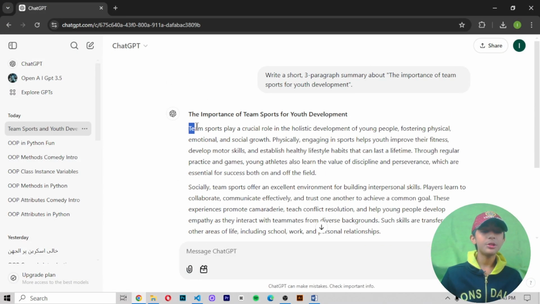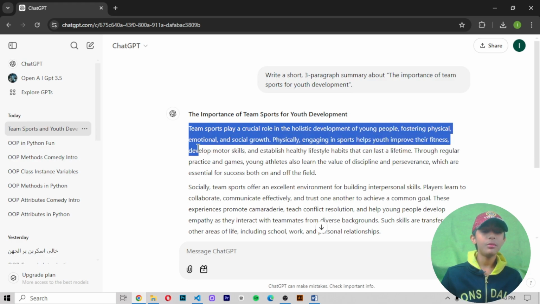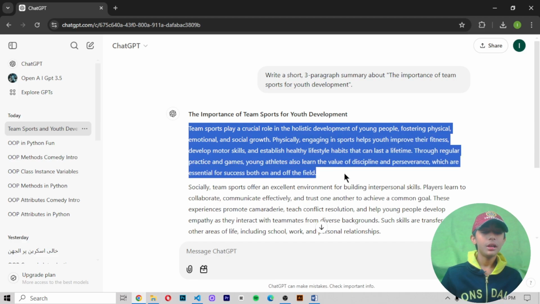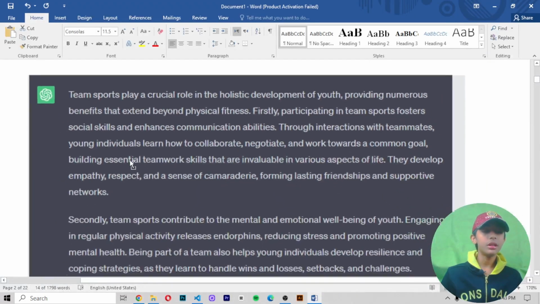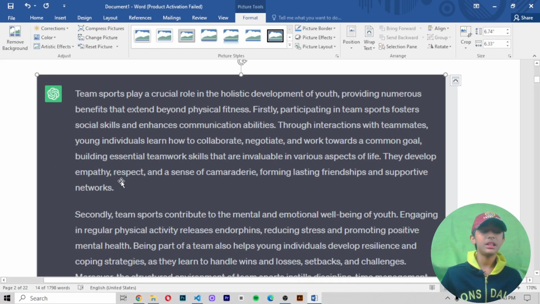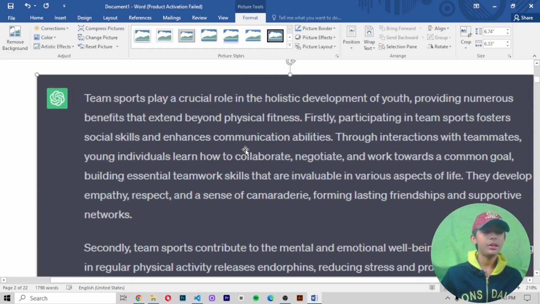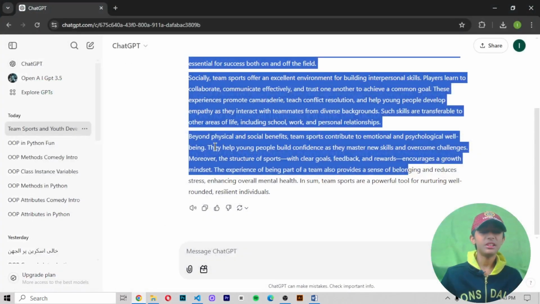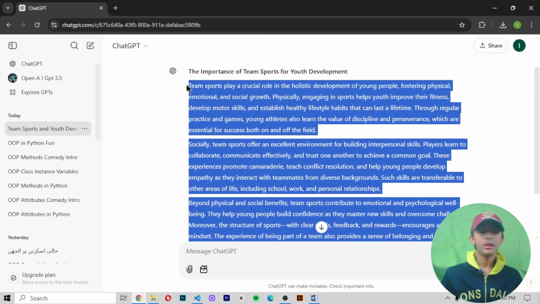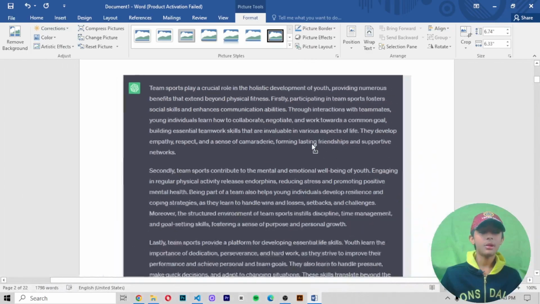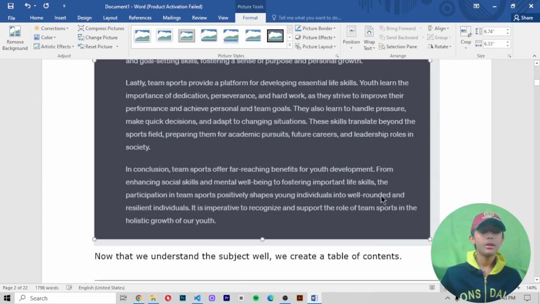It gives me: team sports play a critical role in the holistic development of young people, fostering physical and social growth. Physically, it is the very same as this. It is not different, it is very much the same as what this diagram is showing me, with just a little bit of difference. So further, let's come to our next example.